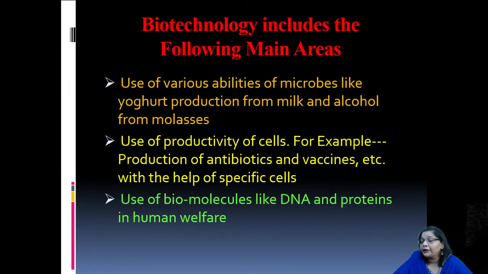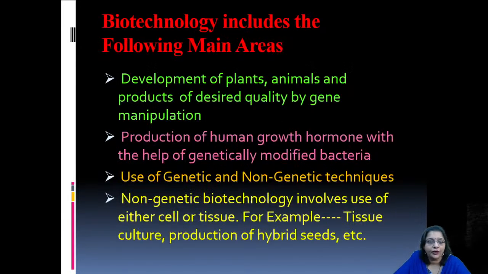So microorganisms and their capabilities are being used widely, of course, in the production of milk and milk products, and even in the production of alcohols from sugar molasses. Not only that, the use of the productivity of cells is also a major area of biotechnology. For example, production of antibiotics and vaccines with the help of specific cells. Use of biomolecules like DNA and proteins in human welfare is also a main area where biotechnology plays a very important role.